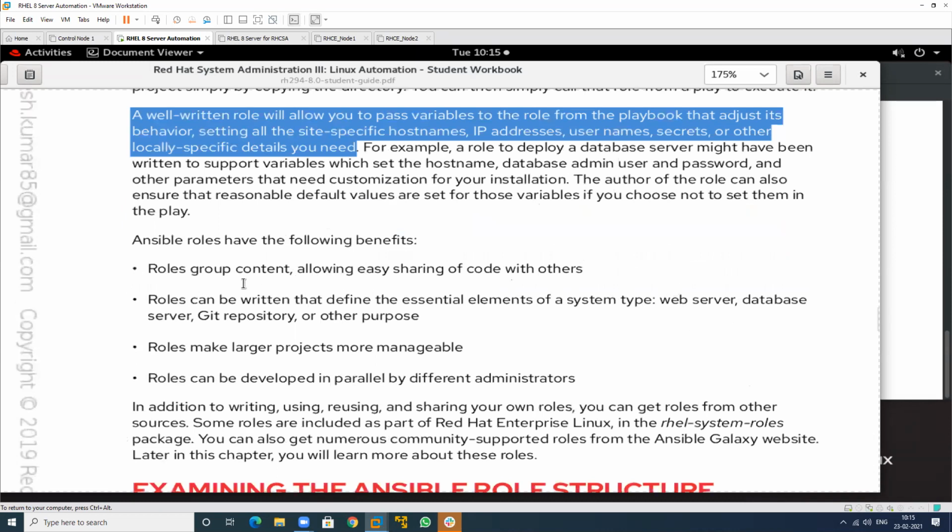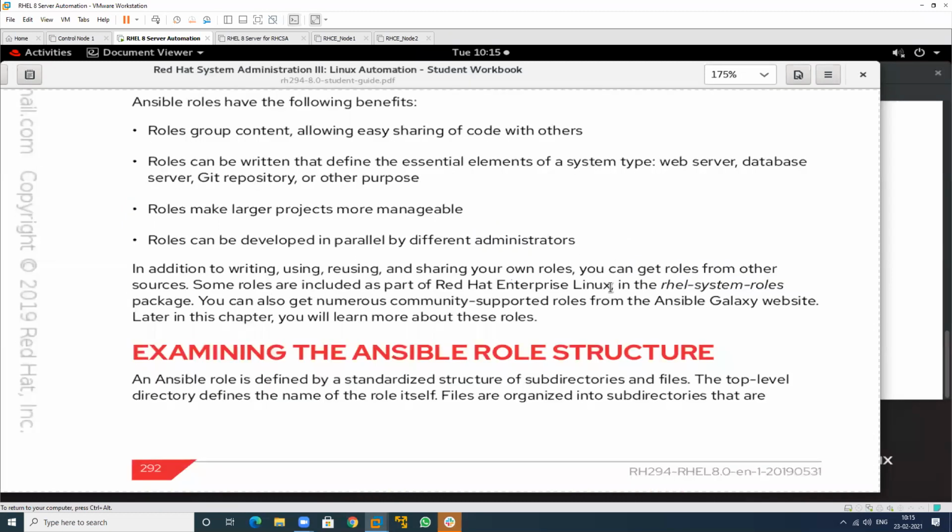See this line: some roles are included as part of RHEL. It means these are part of the Red Hat Enterprise Linux operating system. This is the RHEL system roles package that is to be installed. And we can get numerous community support.